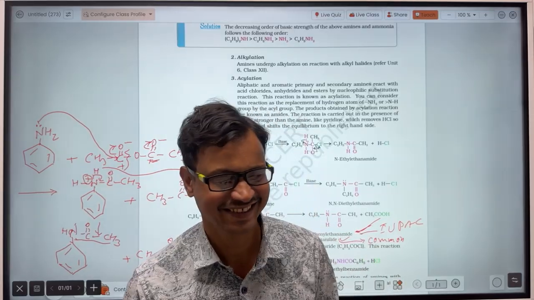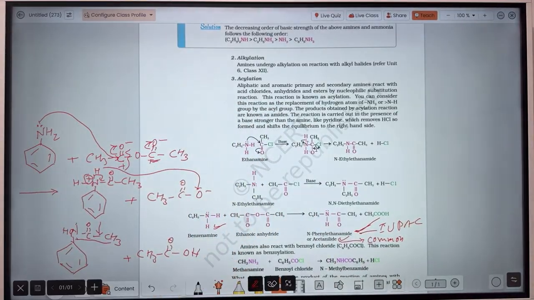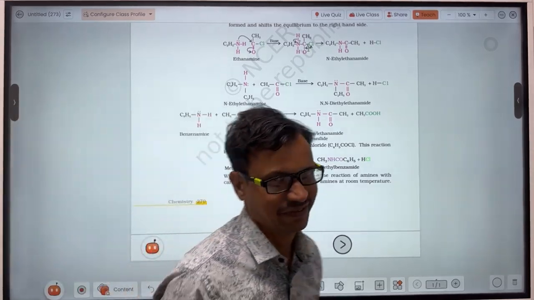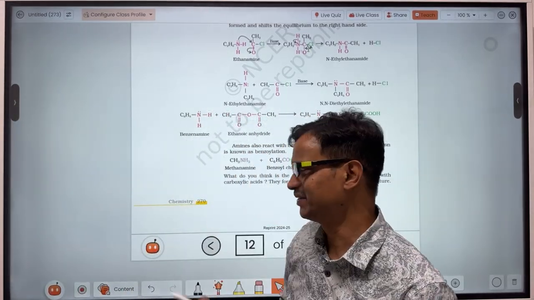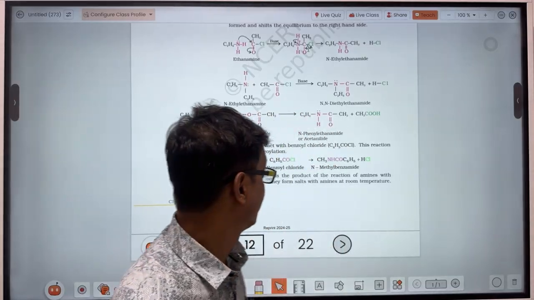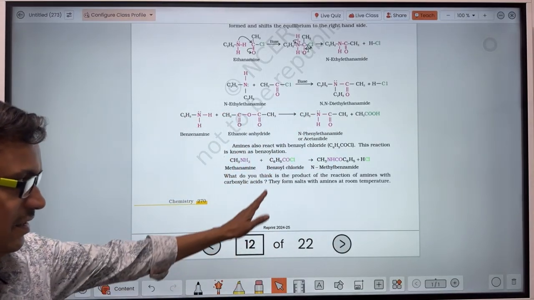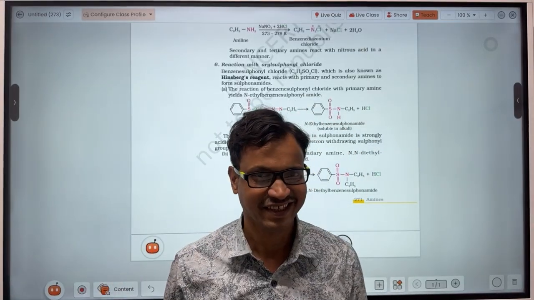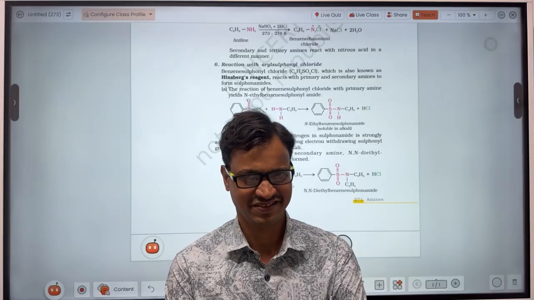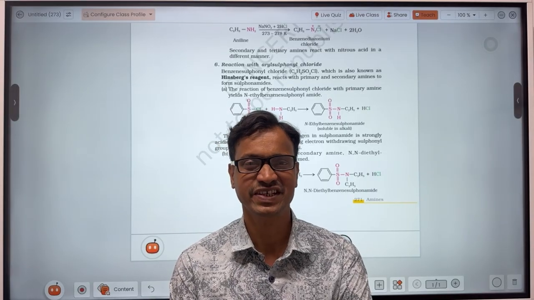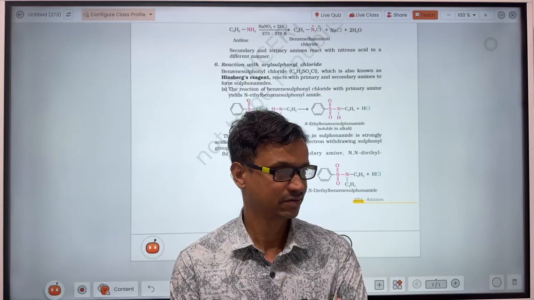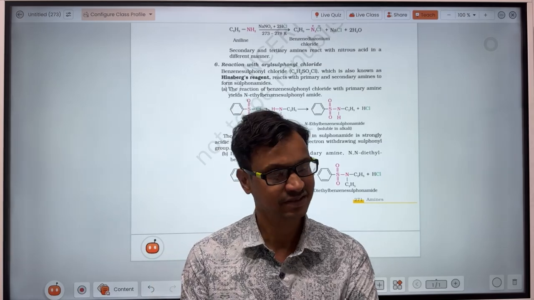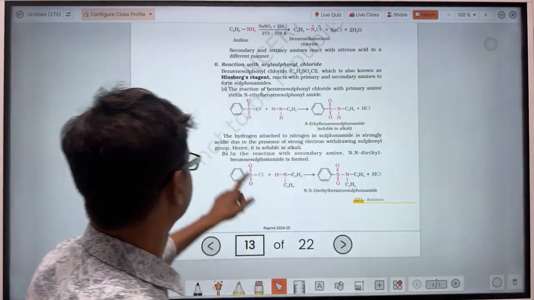Okay guys, easy it is. It also reacts with benzamide. Should I do it? You do that by yourself, because the same procedure applies everywhere. So I am leaving this one to you. It is so easy that anyone will not feel difficulty, but if anyone does, you may ask by writing in the comment box. Then I shall discuss that.